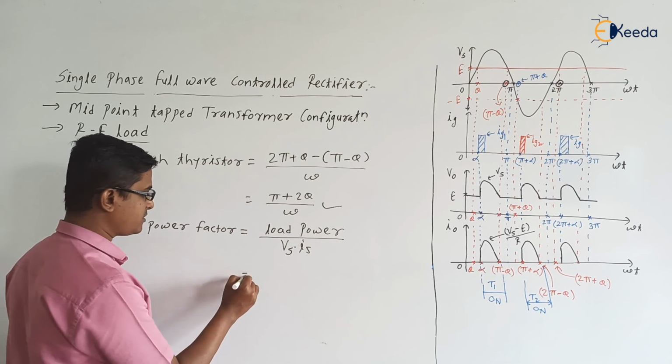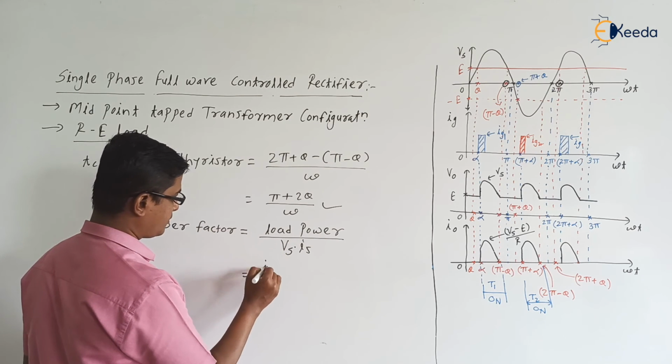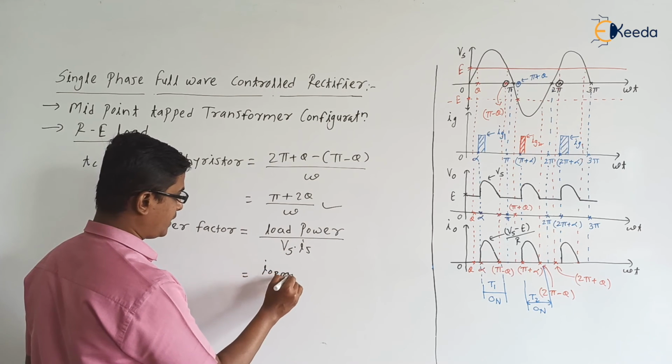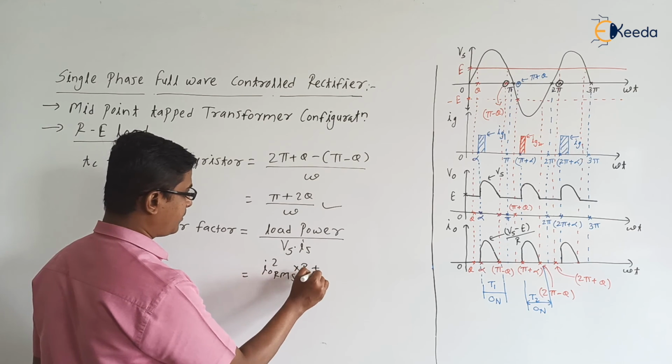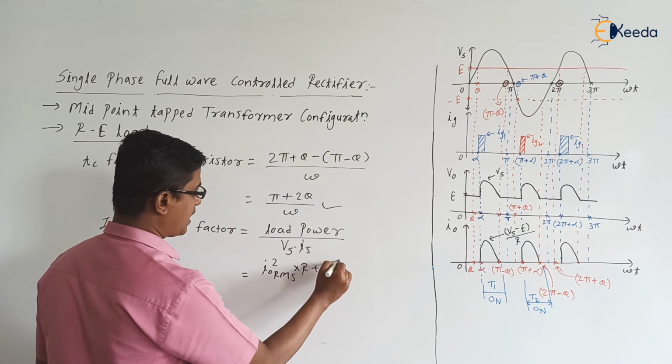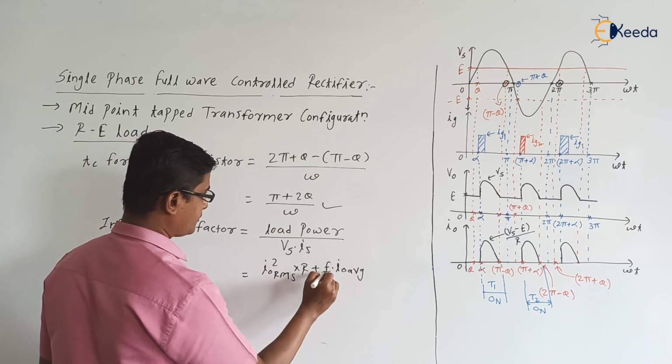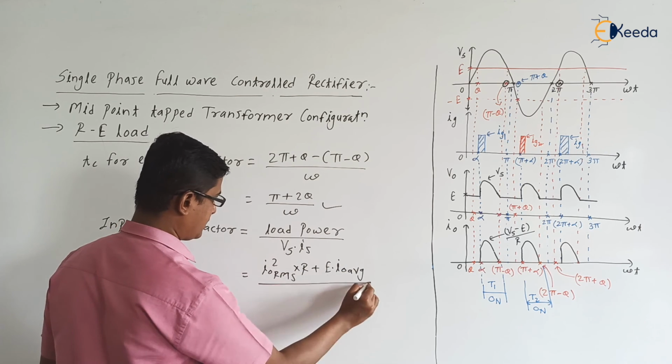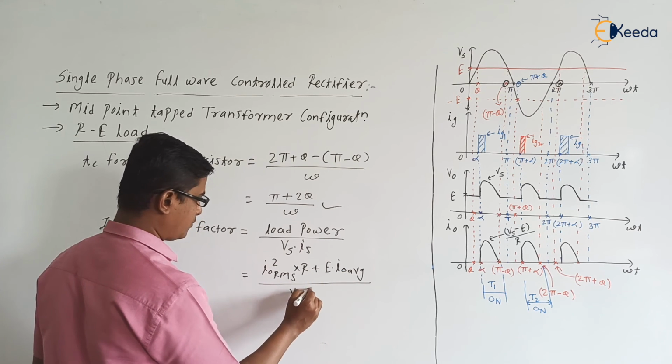So here we can write it as load power, I0 RMS square into R plus E into I0 average, right, divided by Vs into Is, right?